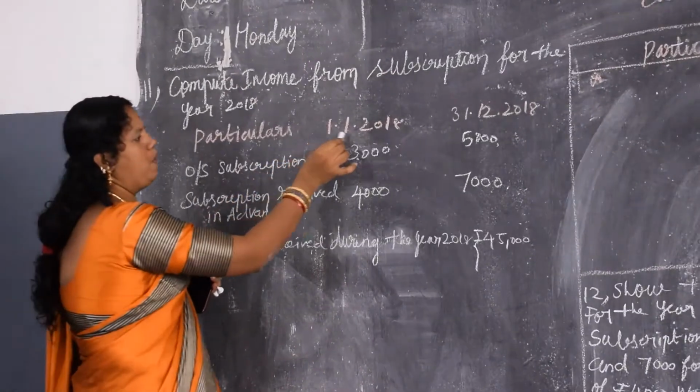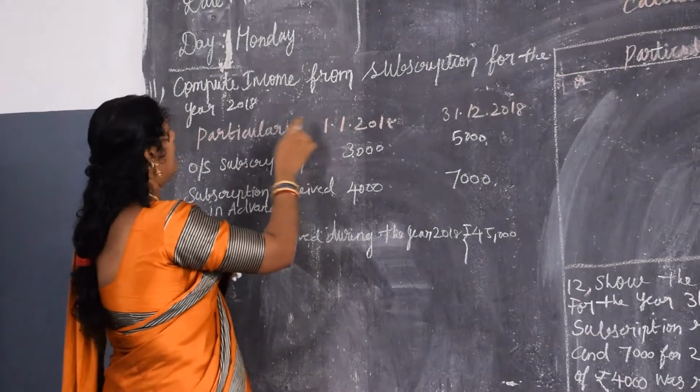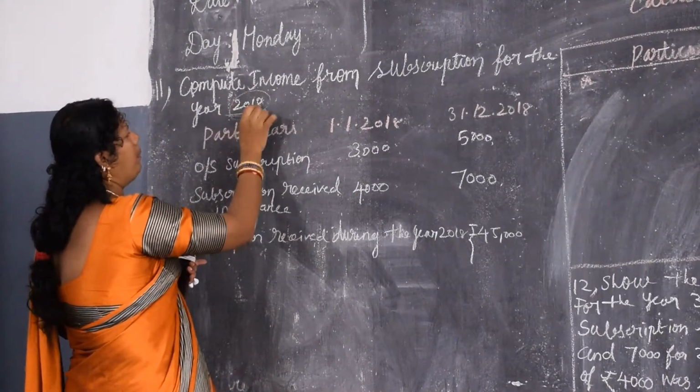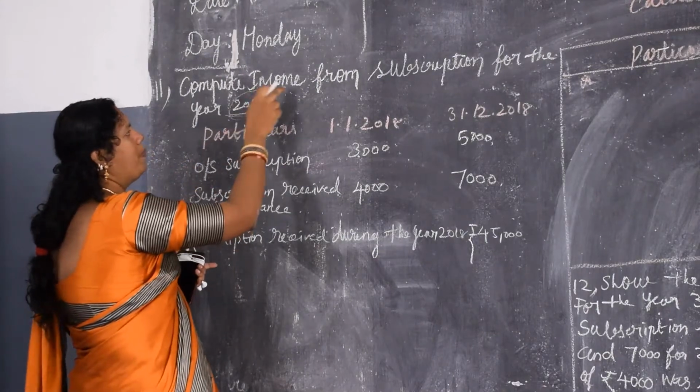See, listen, 1/1/2018 means, they are asked to prepare for 2018. This is the year we are going to prepare the subscription. They are asked to prepare the income.